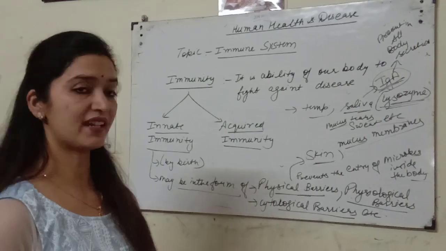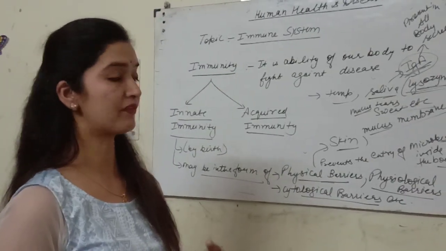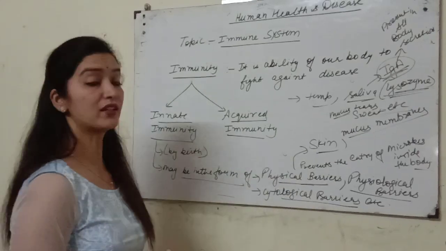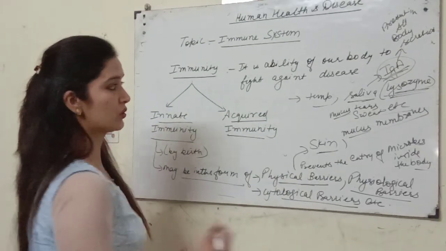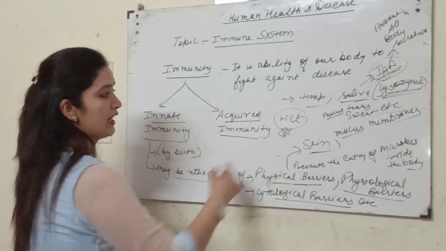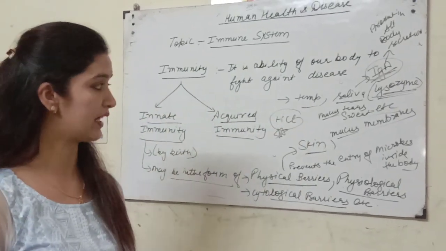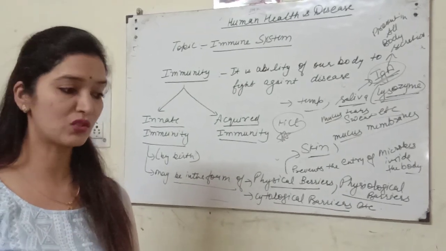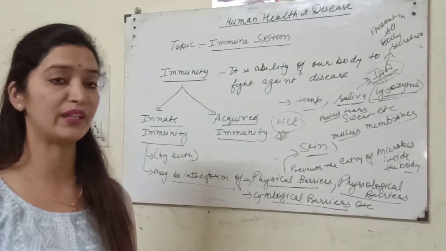Antibody: anti means against, body means that fights against other living organisms, microorganisms specifically. So this is temperature, and HCl is present in our stomach. You all know that hydrochloric acid has a very low pH, 2 to 2.5, and is present in our stomach. It also helps in digestion and activation of many enzymes.